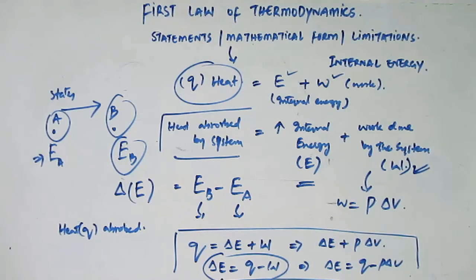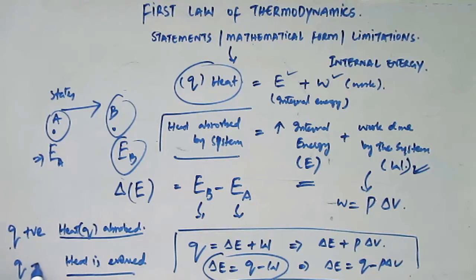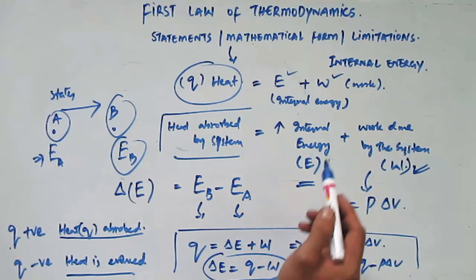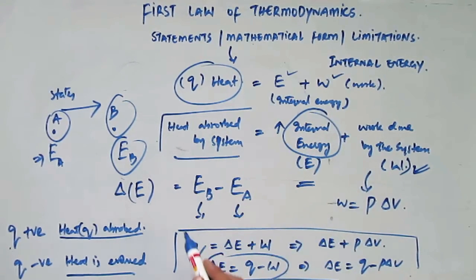It's also important to remember from this mathematical form of the first law of thermodynamics that whenever the heat is absorbed, at that point Q is positive, and when this heat is evolved or liberated, at that point Q is always negative. The first law of thermodynamics, from the mathematical form, as you can see, introduces the concept of the internal energy.